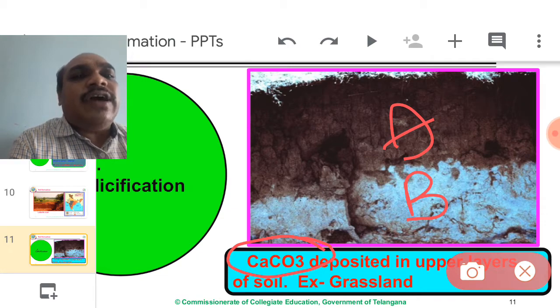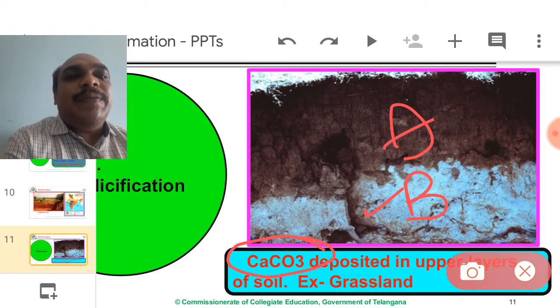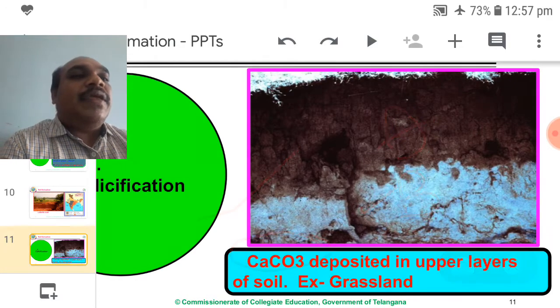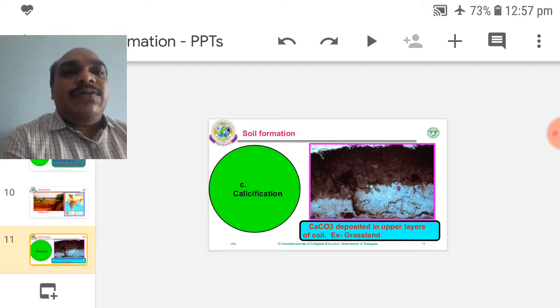Most of the calcium carbonate layers are visible in grasslands. Grasslands favor crop production. Worldwide, food grains are produced from these grasslands like savannas, steppes, prairies, and pampas. These are all called grasslands. These grasslands contain calcium carbonate deposits at the B layer.